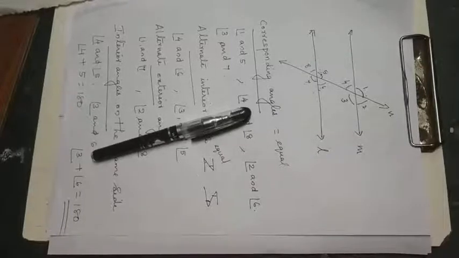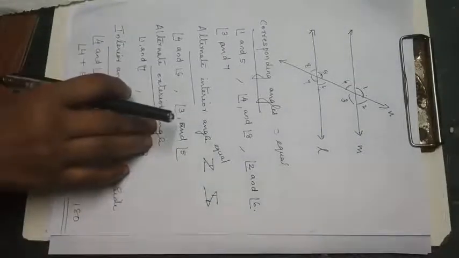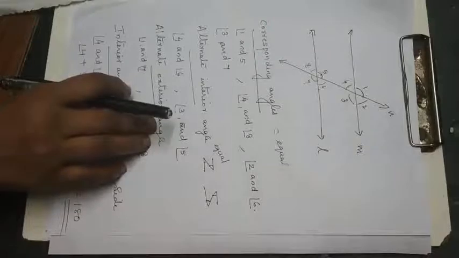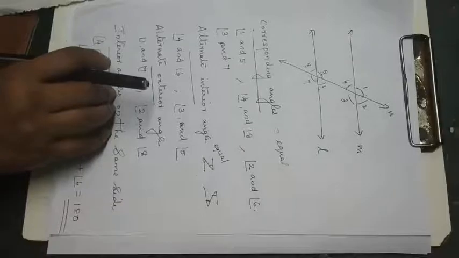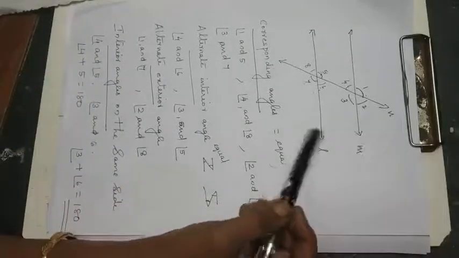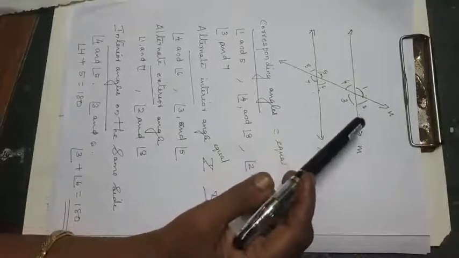Now yesterday we have learned about corresponding angles, alternate interior angles, exterior angles, then interior angle on the same side, etc. Okay, so now we will learn axioms or theorems related to that one. So page number 99, it is given, if a transversal intersects two parallel lines, then each pair of corresponding angles are equal. So yesterday I told you if two parallel lines are there, the corresponding angles formed will be equal.